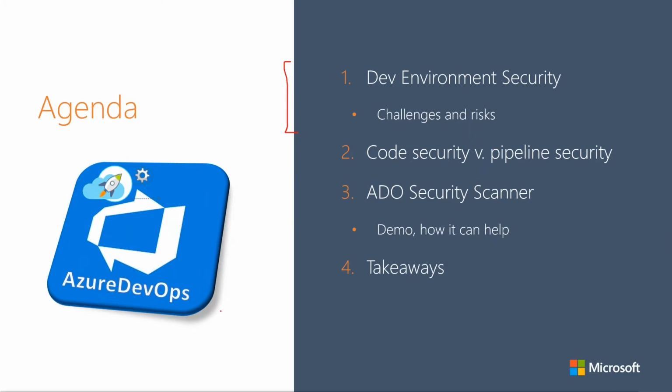Although my talk is going to use Azure DevOps, which used to be called Visual Studio Team Services, the online version of Team Server, as the basis of the conversation, as you might imagine, a lot of these principles would apply to any dev environment out there. So regardless of the tooling being used, regardless of the platform being developed for, many of these security risks and security best practices for dev environments would apply to all of those contexts as well. So with that, let's get started.